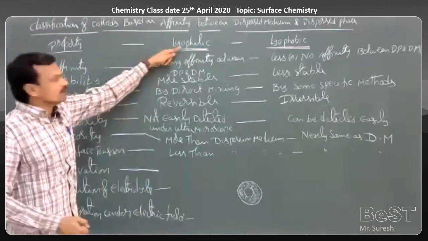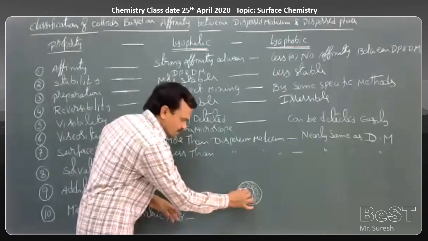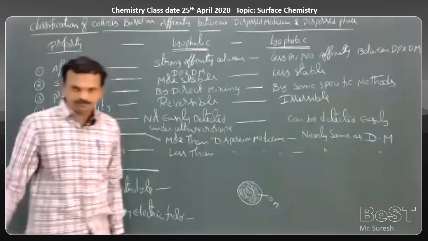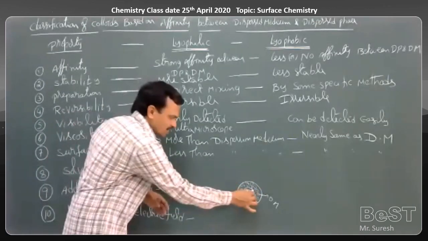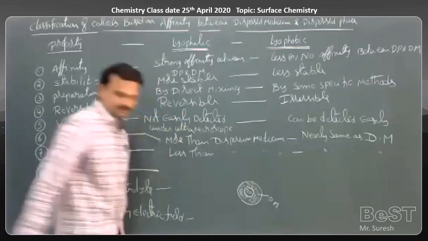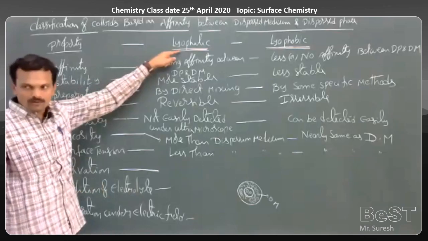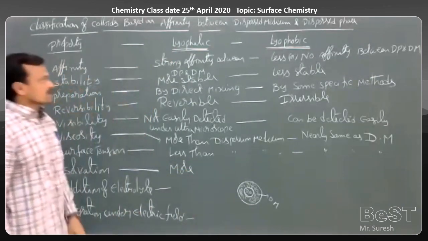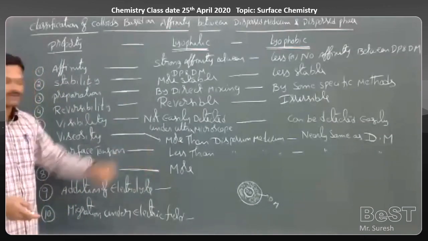Now in case of lyophilic, there exists a strong affinity between the dispersed phase particle and the dispersion medium particle. So more solvent molecules are associated with the dispersed phase particle. So here solvation is more. The colloidal particles are more extensively solvated.